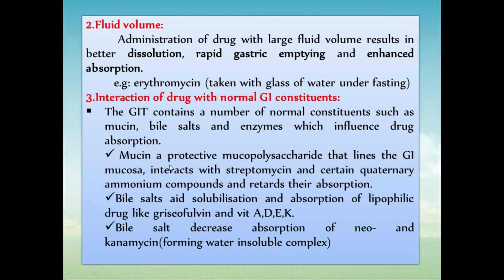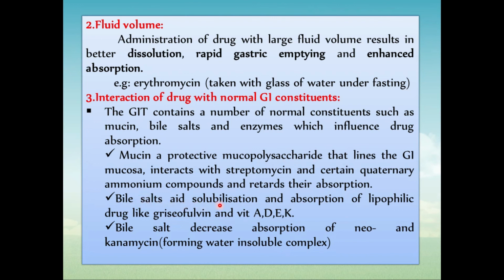The interaction of your drug with these normal GI constituents: mucin is a protective mucopolysaccharide that lines the GI mucosa and interacts with streptomycin. Mucin interacts with streptomycin and certain quaternary ammonium compounds and retards their absorption. Mucin will generally retard the absorption of streptomycin.